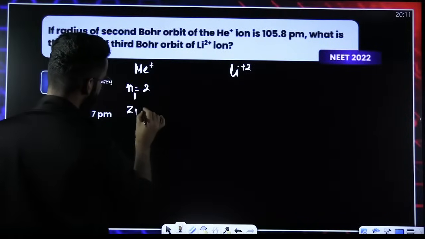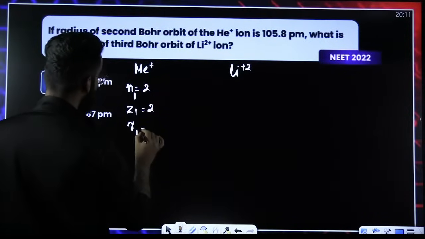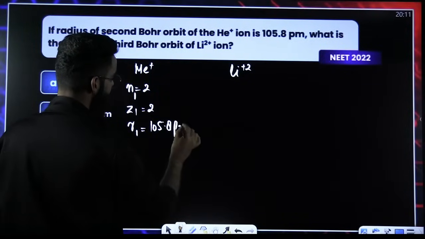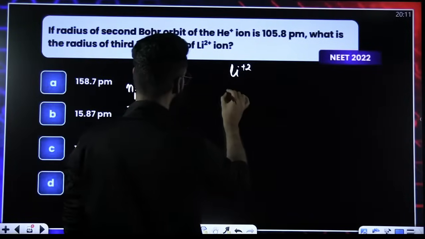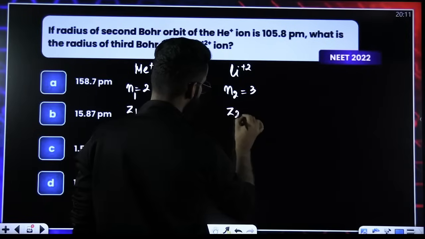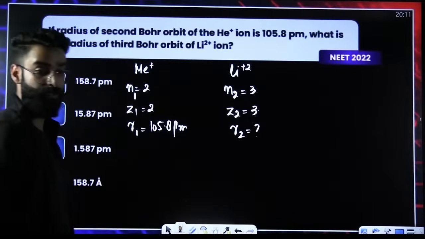What is the atomic number of helium? It is 2. The radius of the second Bohr's orbit is given to me as 105.8 picometers. What is the radius of the third Bohr's orbit? Atomic number of lithium is 3. R2 value we need to calculate.